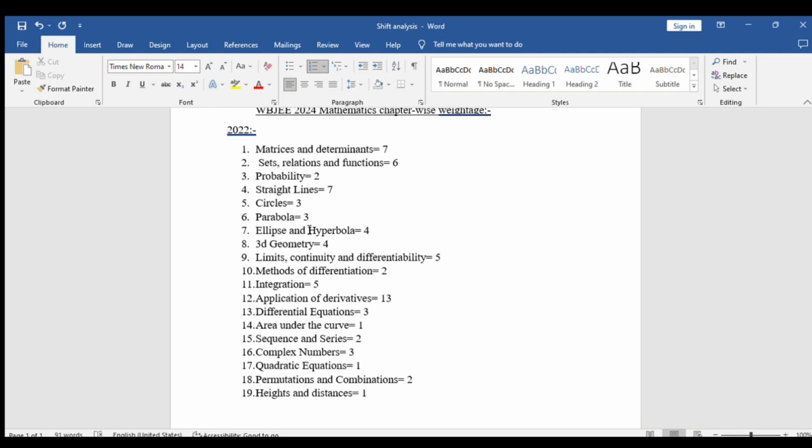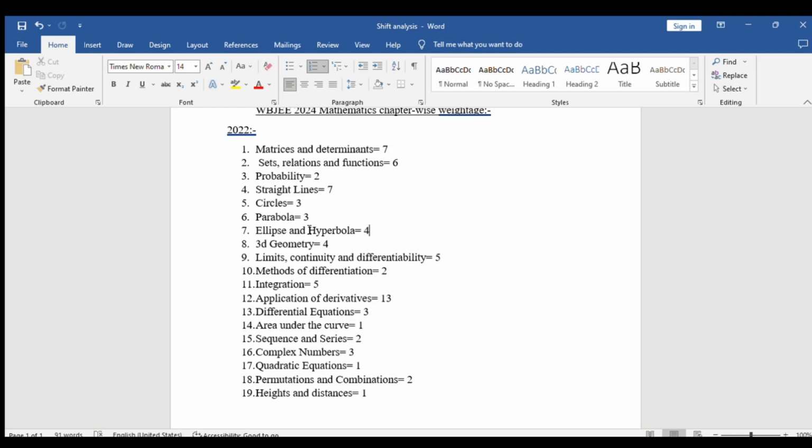You are absolutely wrong. They are not easy questions at all. They are easy to moderate questions, and some questions are really moderate to difficult. Yet the marks assigned are very less. So you will have to cover almost the entire syllabus, then only you will be able to score good marks.